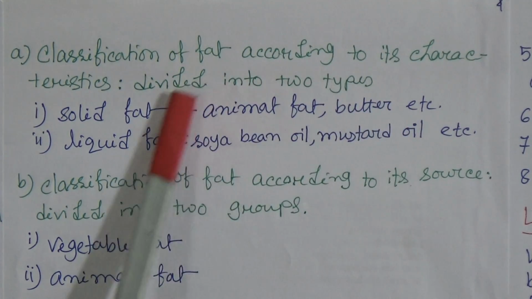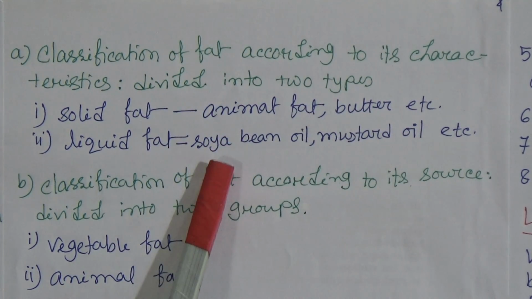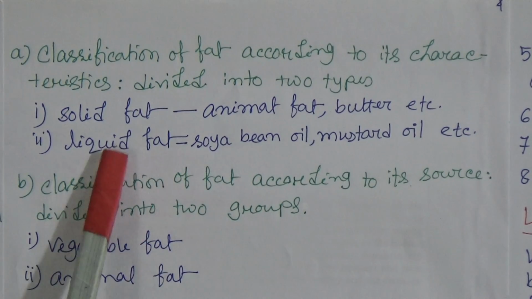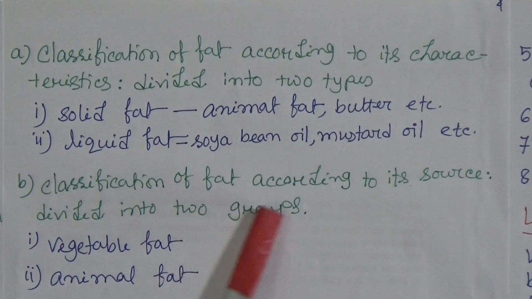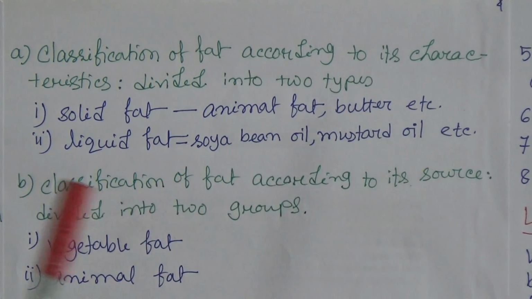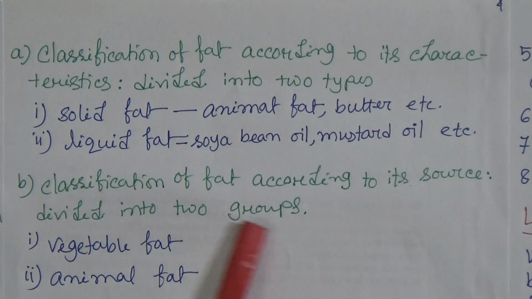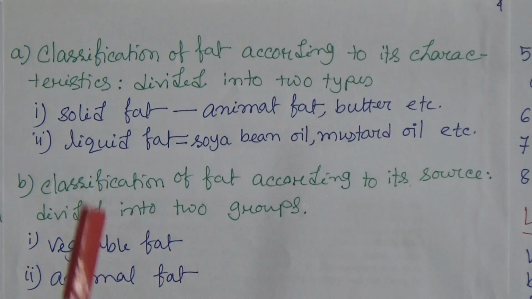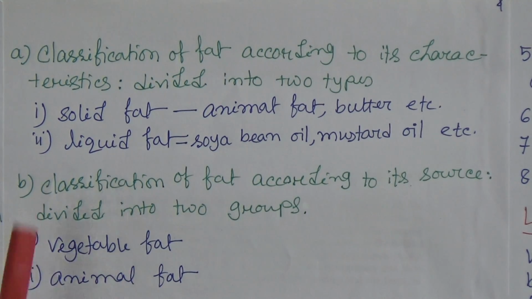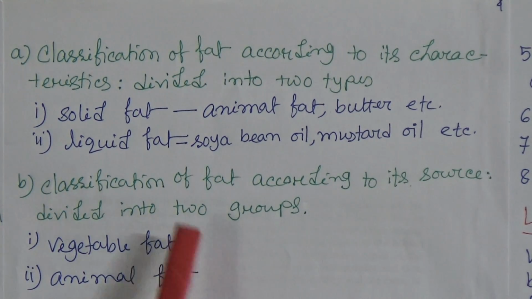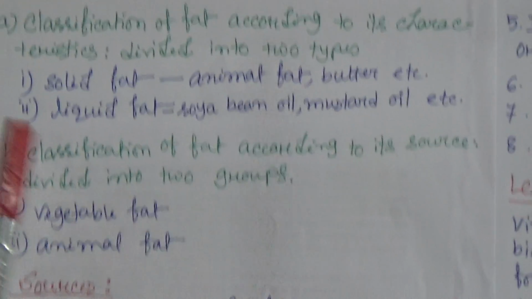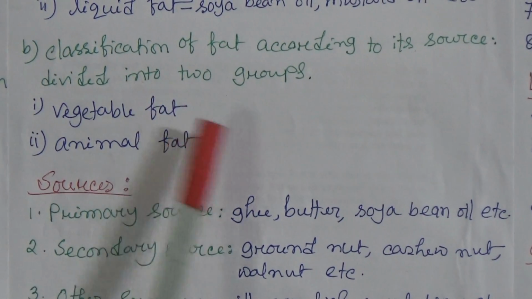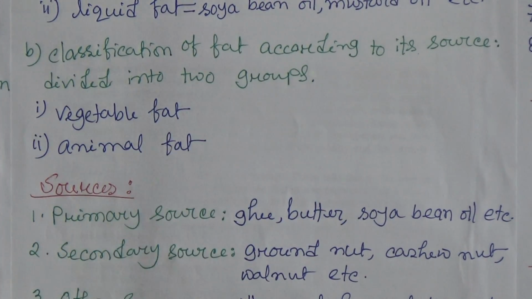Okay, these are the types of fat according to their characteristics. Number B, classification of fat according to its source. It is divided into two groups according to its sources. Number one is vegetable fat. Number two is animal fat. Vegetable fat is got from the vegetables, and animal fat is got from the animals.